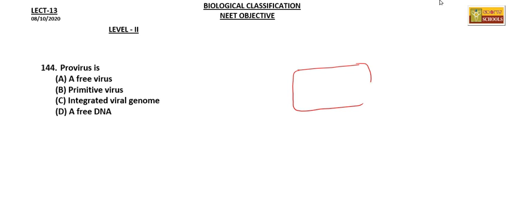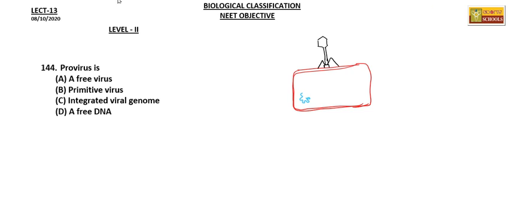Here is, let's say, a bacterium, and this is infected by a bacteriophage. Here I'll take its genome.